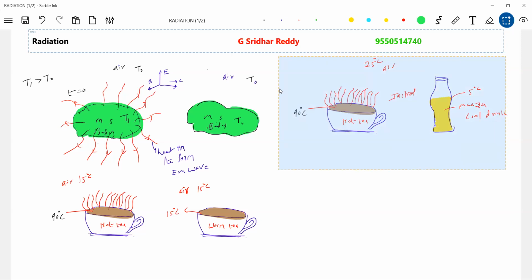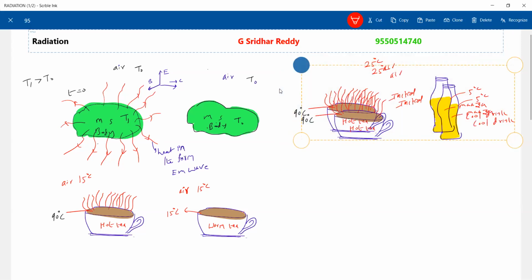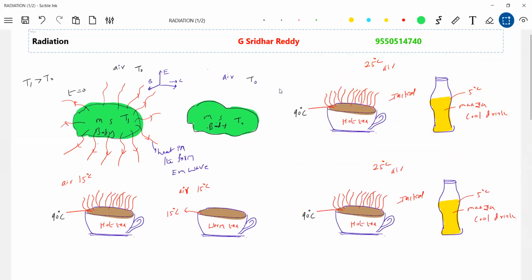What actually happens? Finally, the temperature of the tea will become 25 degrees Celsius, and the temperature of the cool drink also will become 25 degrees Celsius.